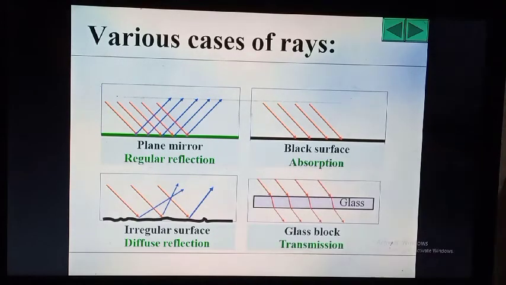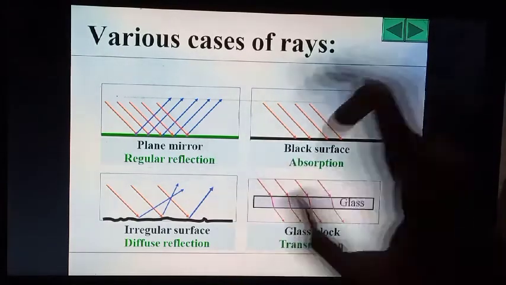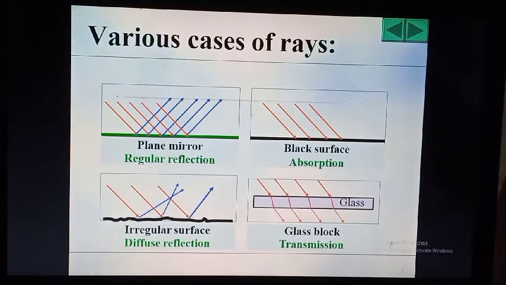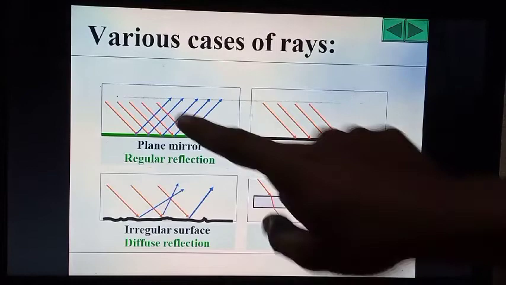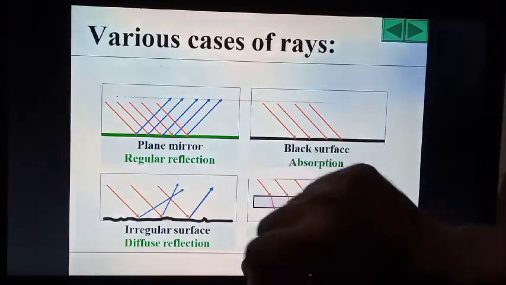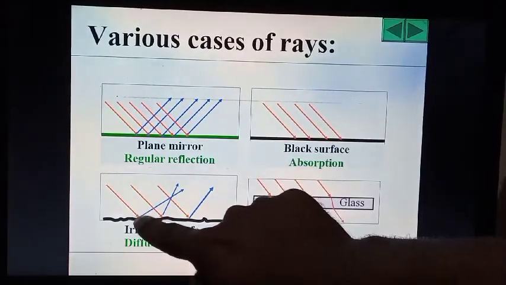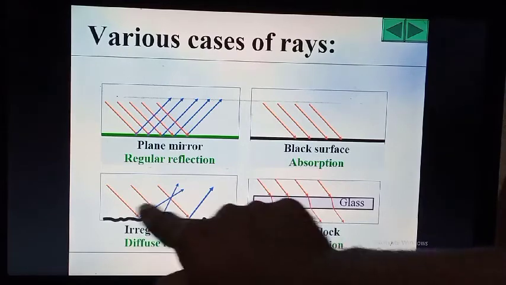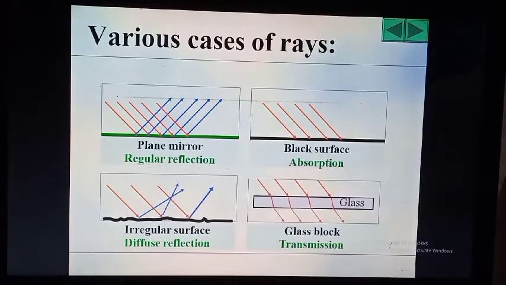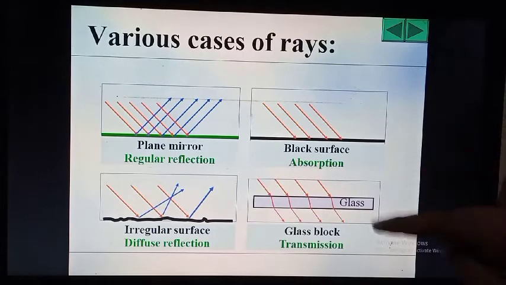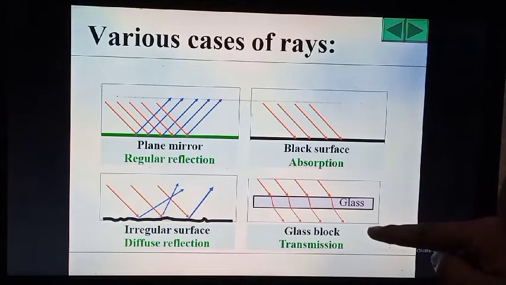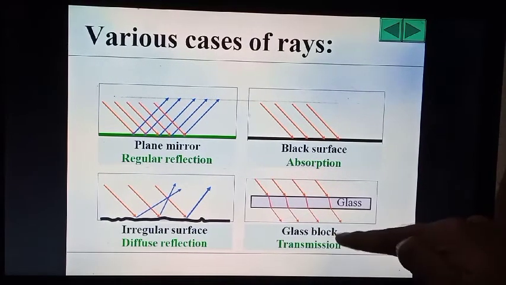Now diffuse reflection, what is the difference between regular and diffuse reflection? Diffuse reflection is where the rays are not parallel to each other. Here incident rays are parallel to reflected rays, but here these rays are not parallel to each other because of the irregular surface. Here again we can see an example like a glass block.